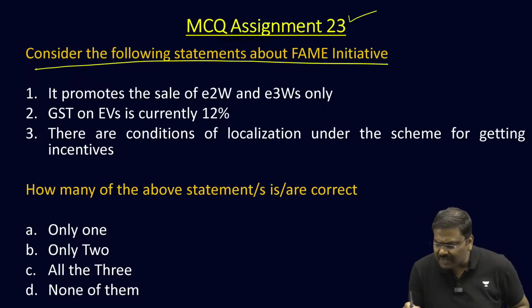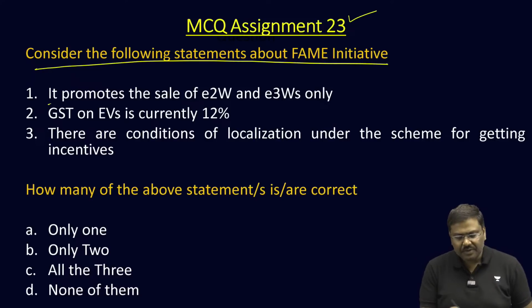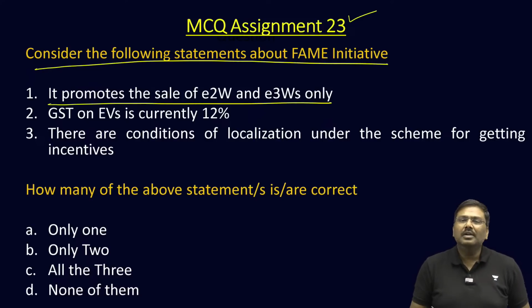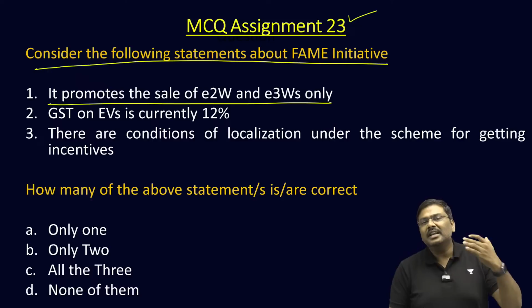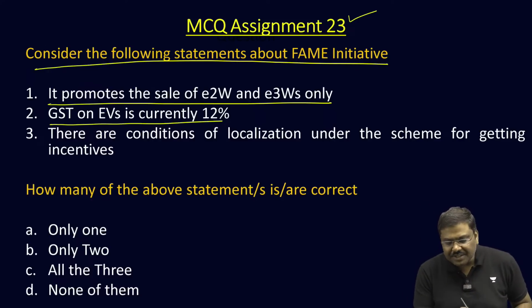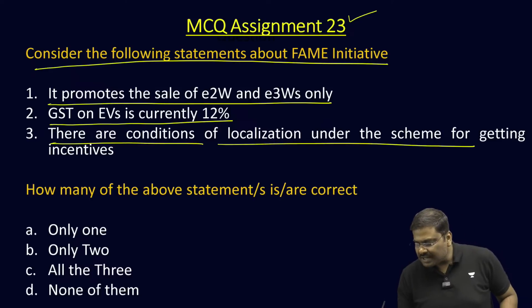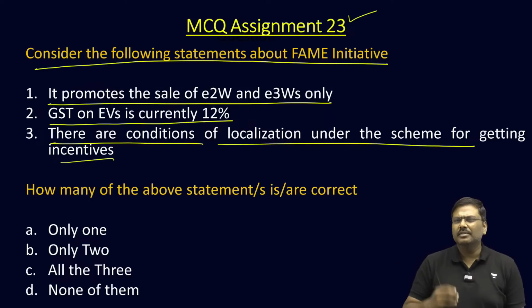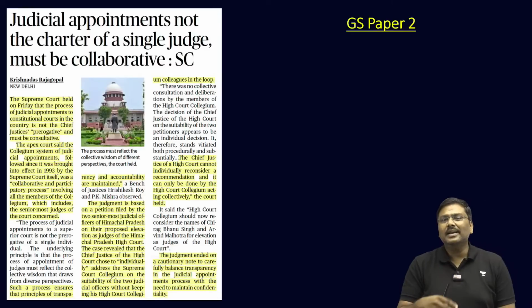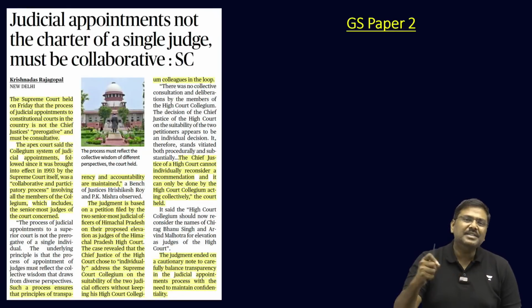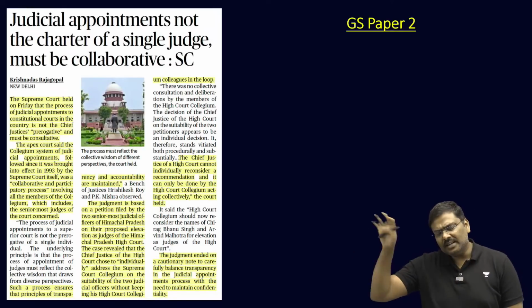Now, associated with this, there is an MCQ assignment number 23 for you. Consider the following statements about the FAME initiative. It promotes the sale of electric 2 wheelers and 3 wheelers only. GST on EV is currently 12%. There are conditions of localization under the scheme for getting incentives. 3 statements, how many of them are correct? Do let me know in the comment section. If not, attend the tomorrow session.